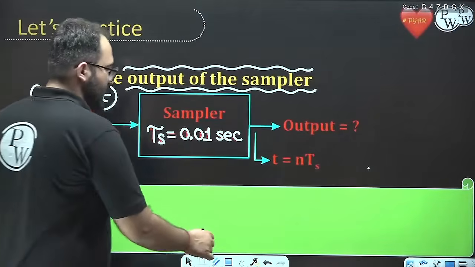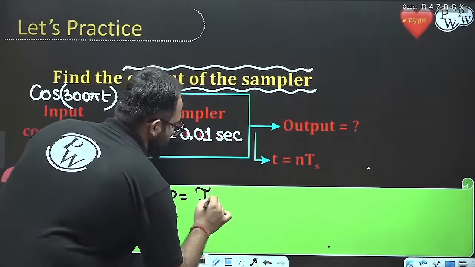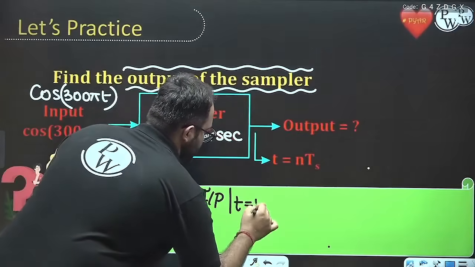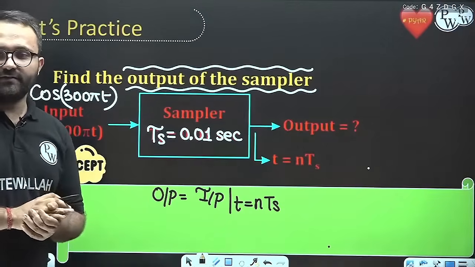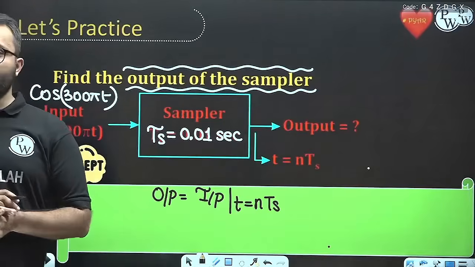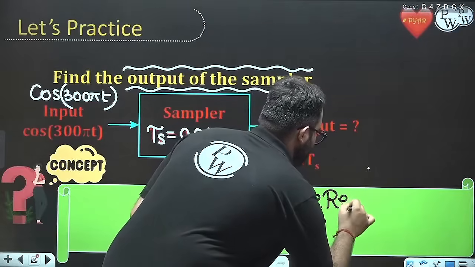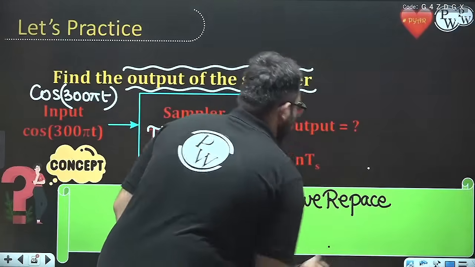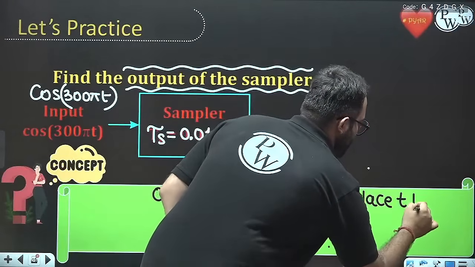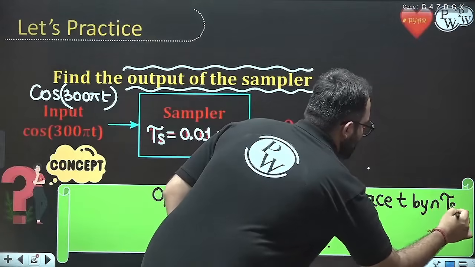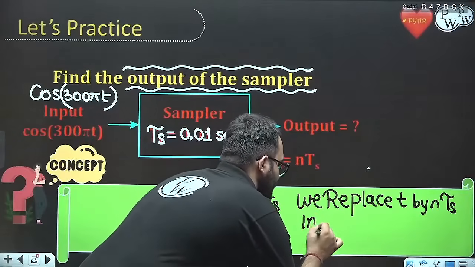It is very easy. Output is equal to input at t equal to nTS. That is, we simply replace t by nTS in the input.